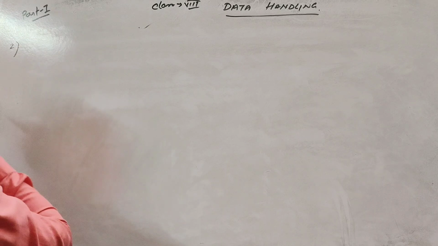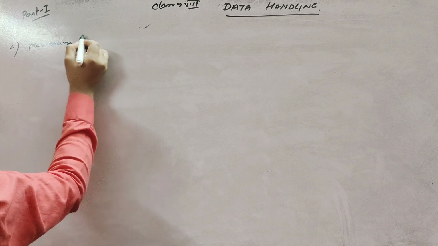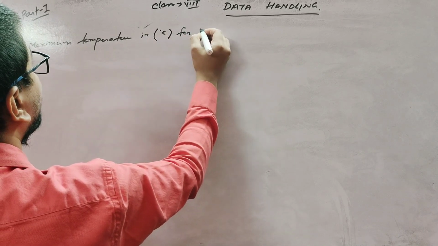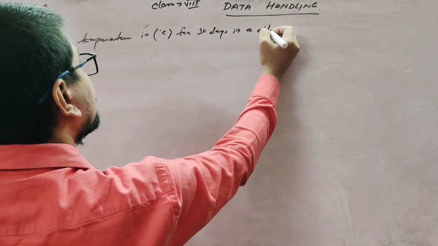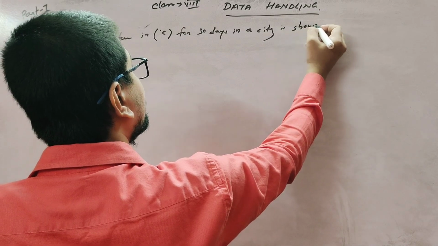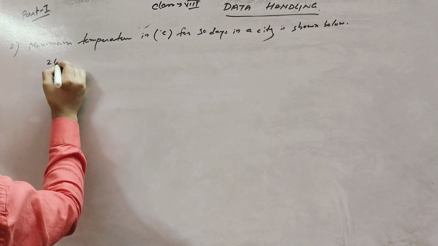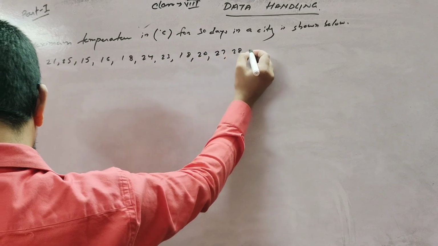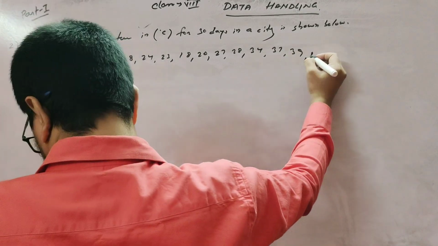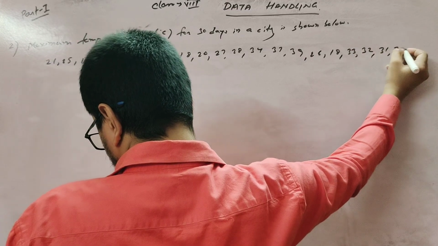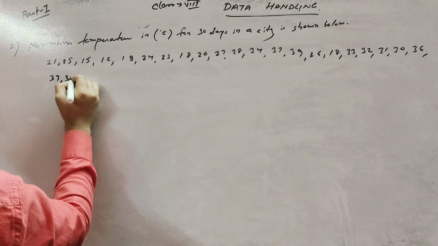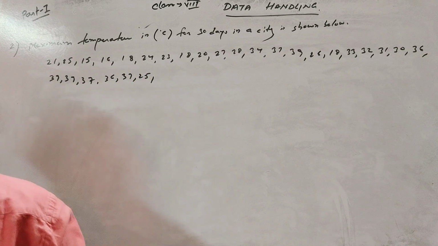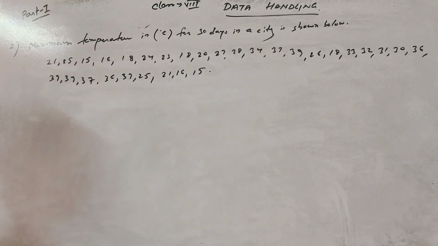Question number 2. The maximum temperature in degrees Celsius for 30 days in a city is shown below: 21, 25, 15, 16, 18, 24, 23, 18, 20, 27, 28, 34, 37, 39, 26, 18, 33, 32, 31, 30, 36, 39, 39, 37, 36, 37, 25, 21, 16 and 15. Okay, we write all the terms.